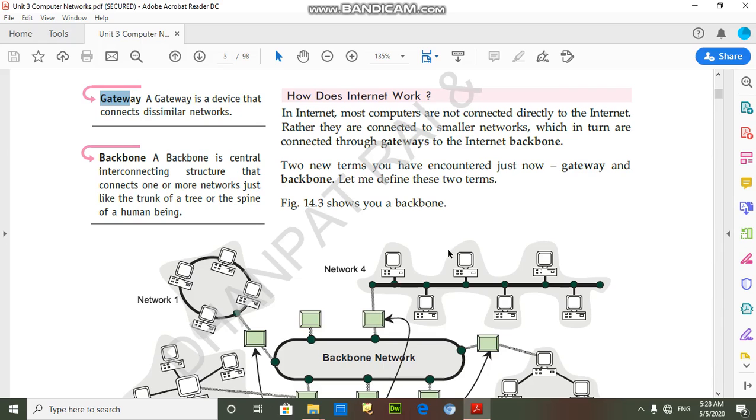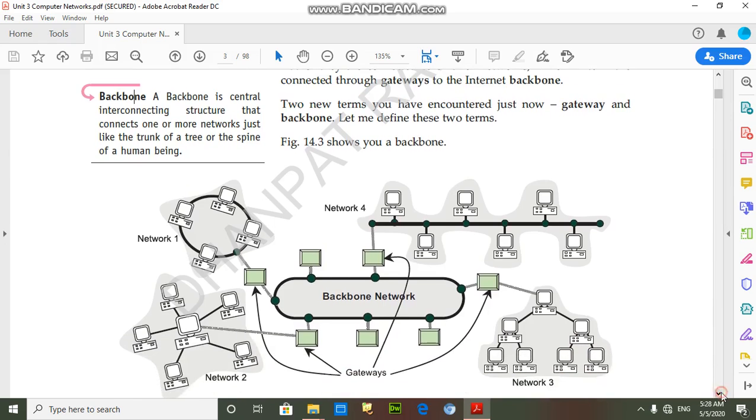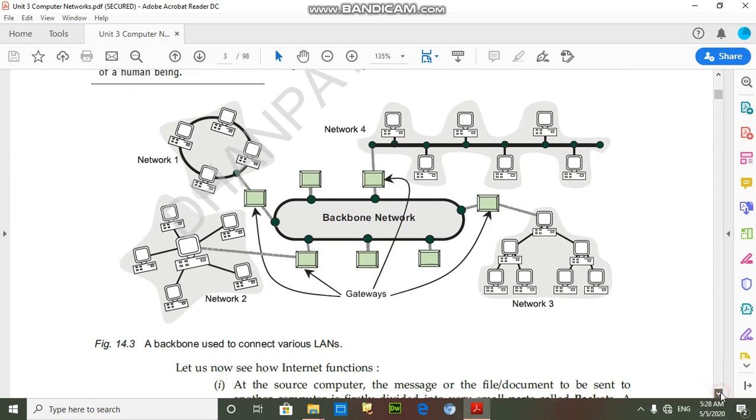That's clear. This is the figure of gateway and the backbones.